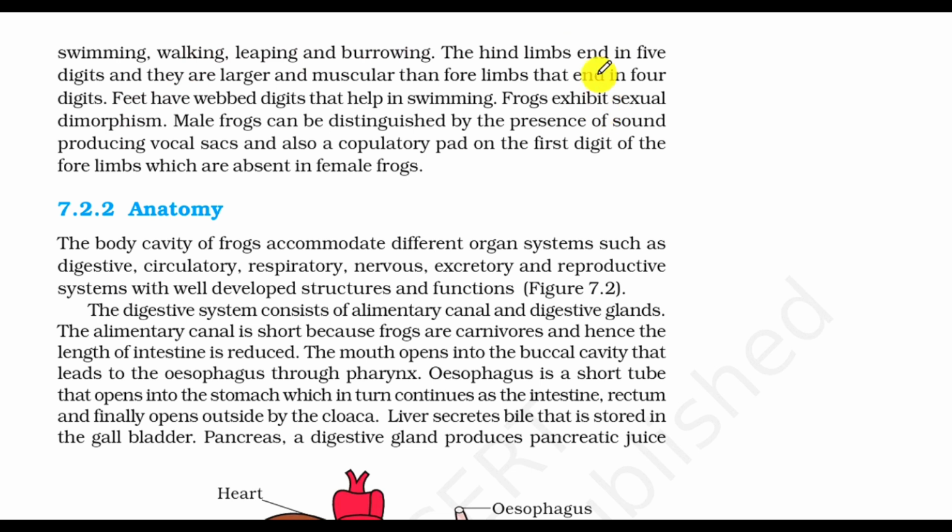The hind limbs end in 5 digits and they are larger and more muscular than forelimbs that end in 4 digits. Feet have webbed digits that help in swimming. Frog exhibits sexual dimorphism. Male frog can be distinguished by the presence of sound-producing vocal sac and also a copulatory pad on the first digit of the forelimb, which are absent in female frog.